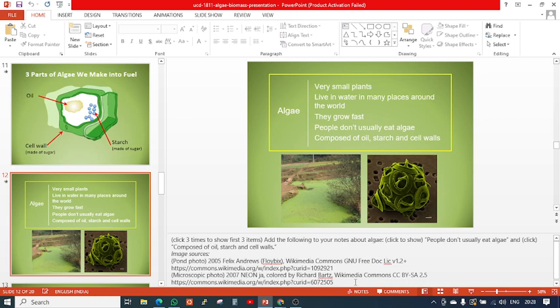So, for summarization, it is a very small plant, lives in water in places around the world, grows very fast, people do not eat it, and it has compressed oil, starch and cell wall. These are the advantages for which algae are mostly utilized for the production of biofuel.